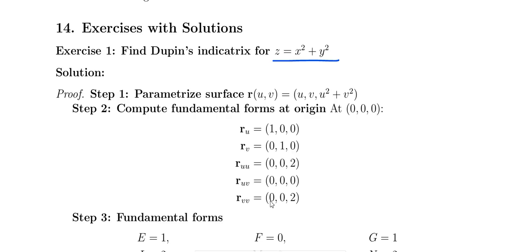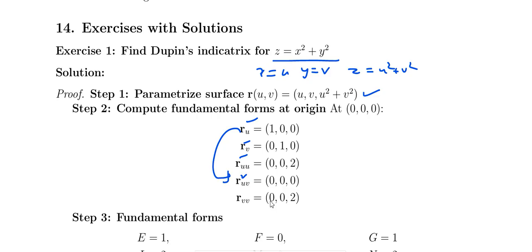So first of all, looking at its parametric form, x equal to u, y equal to v, then z equal to u square plus v square. So this is the r parameterization form of the surface. So what is the fundamental form at the point origin? At the point origin, we have r, from this we find r_u: differentiate with respect to u, differentiate with respect to v, differentiate with respect to u once again, r_uu, and differentiate with respect to u and then with respect to v, and similarly with respect to v.